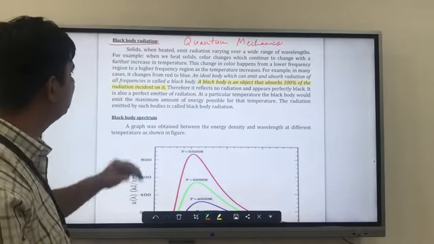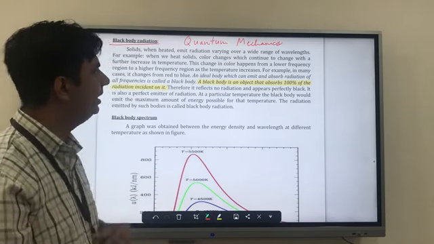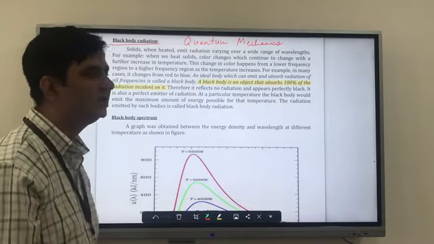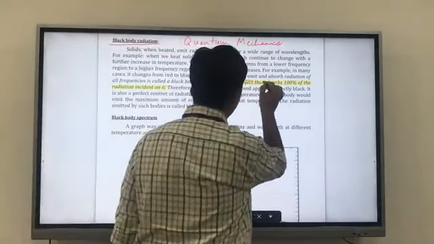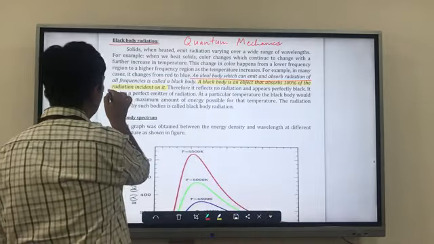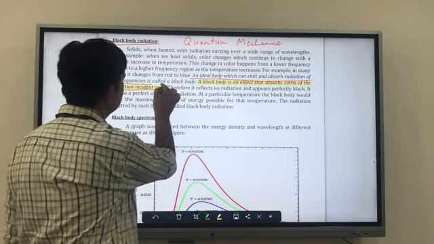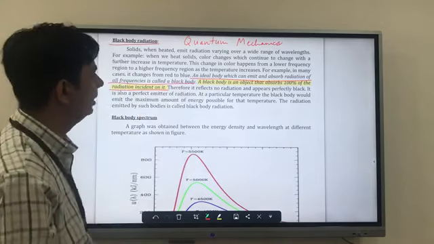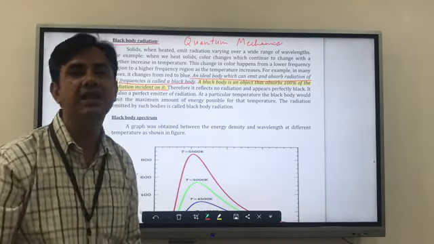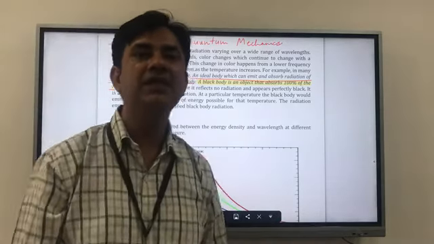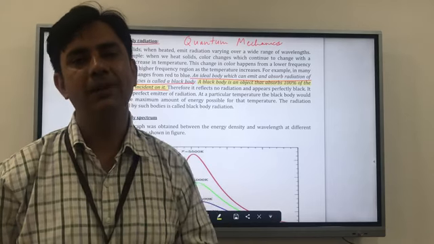For example, in many cases it changes from red to blue. An ideal body which can emit and absorb radiation of all frequencies is called a black body. So this is very important. A black body is an object that absorbs 100% of the radiation incident on it. That means anything which can absorb everything but does not reflect anything is called a black body.